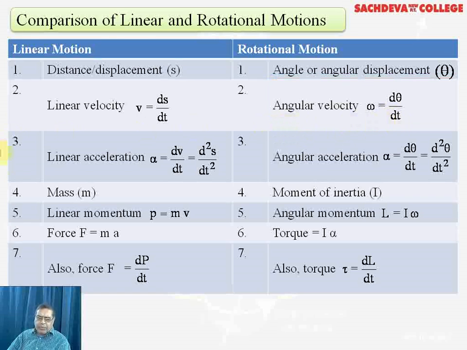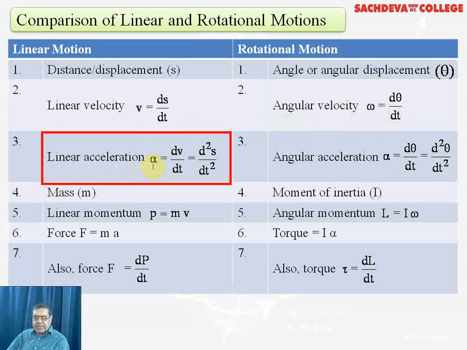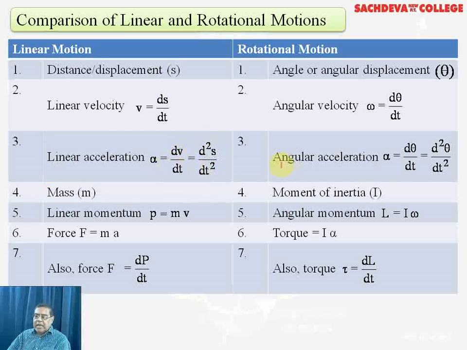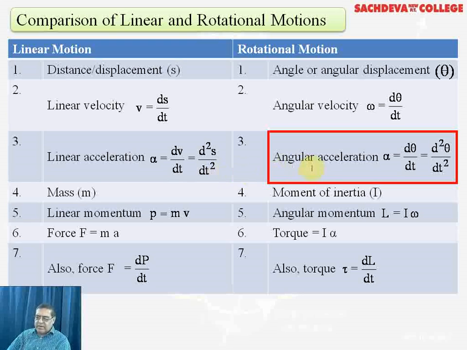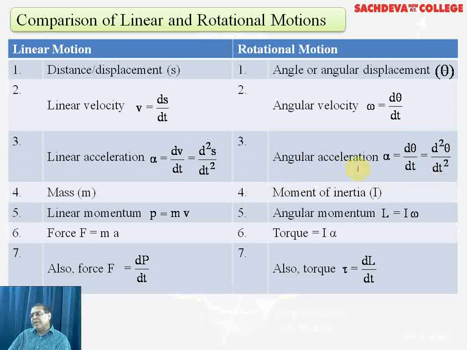The third important point is that linear acceleration is a, and that is rate of change of velocity, that is dv by dt, or it is d square s over dt square. And in case of rotational motion, instead of taking linear acceleration, we have to take angular acceleration. That is alpha is equal to d omega over dt, or d square theta over dt square, as earlier we have taken d square s over dt square.